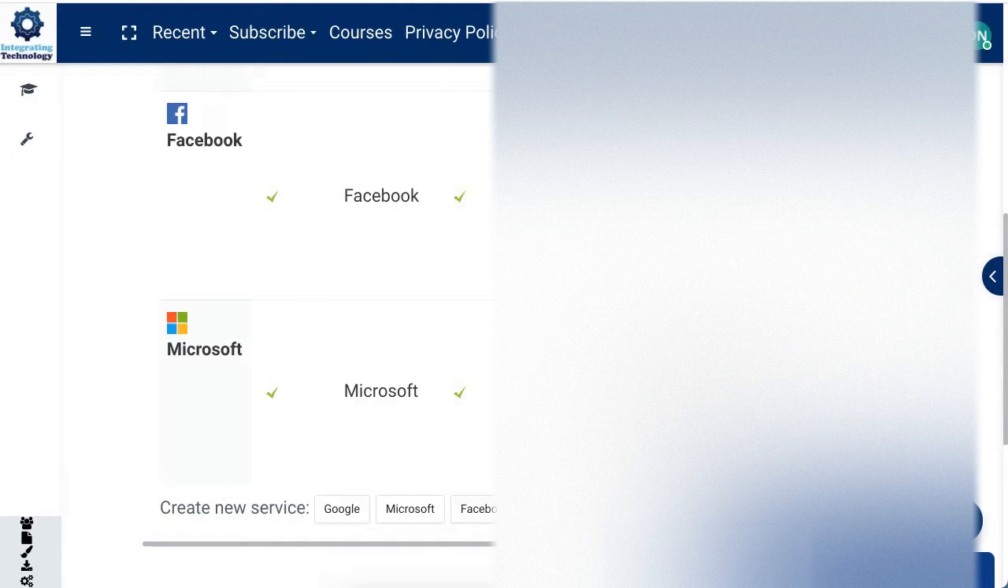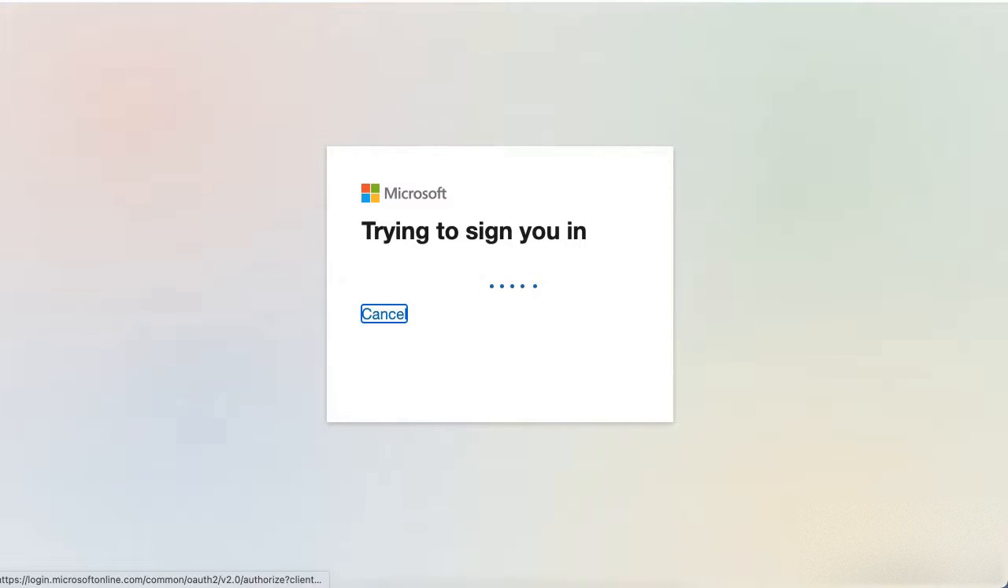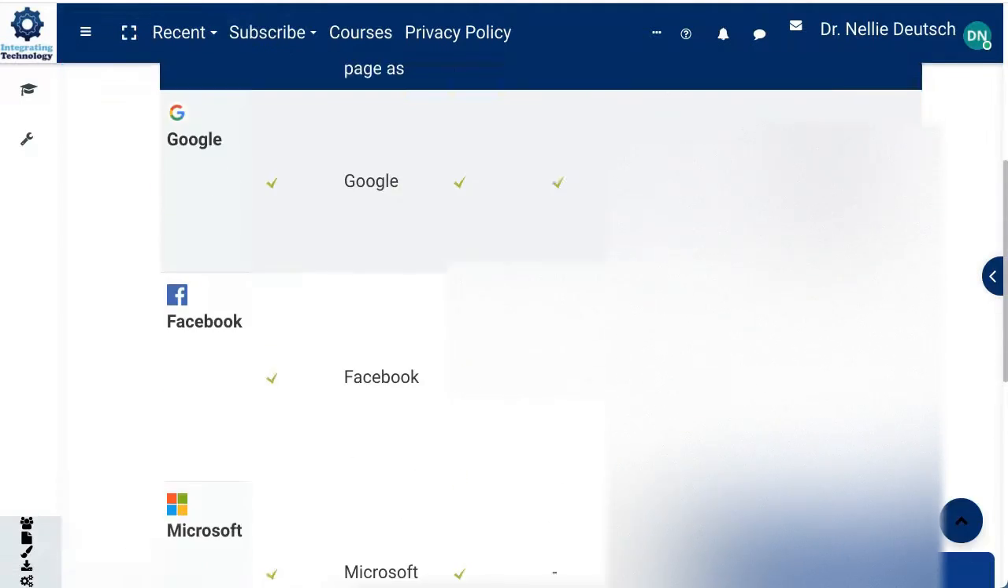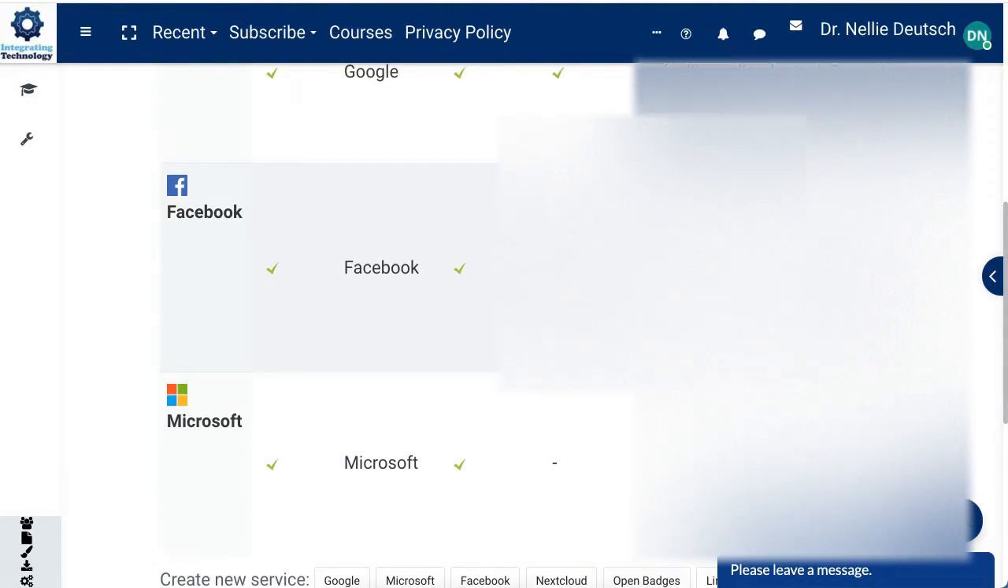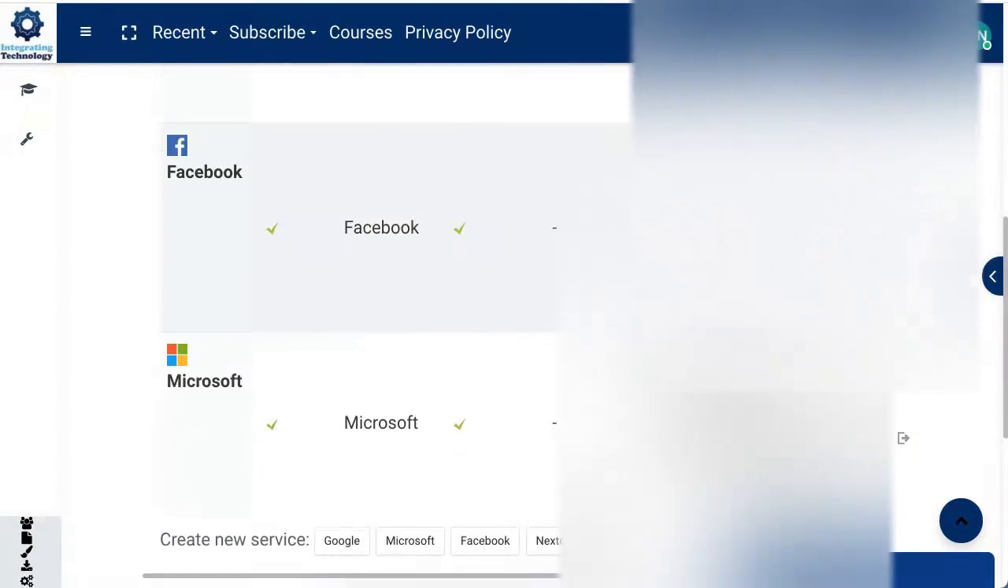The way you authenticate is you simply go to this arrow pointing right. So let's do that. Click on it. Confirm, click on that. Wait a few seconds. If everything goes well, and I know it has in the past, but who knows when you upgrade. There, the system account is now connected for offline access. Oh, that's nice. With Facebook, notice it does not authenticate for offline because it doesn't need to.